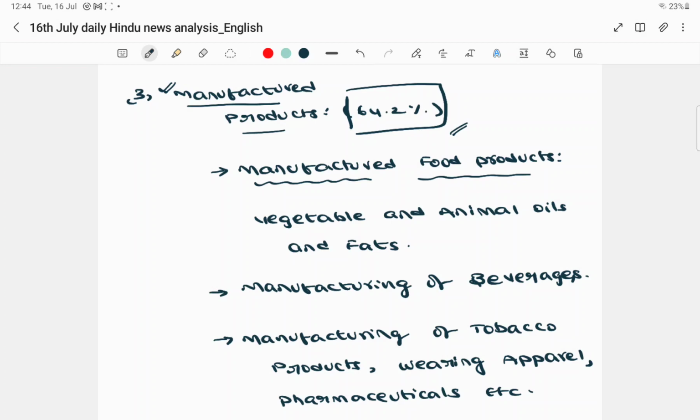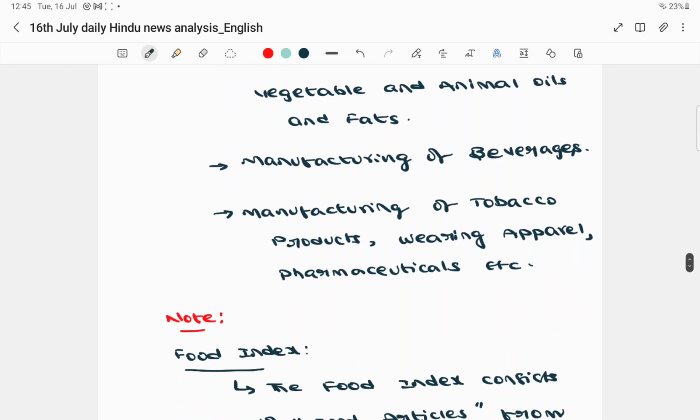Yes, so now the basic points are clear. We talked about the composition, what the important components are. We talked about primary articles, fuel and power, and manufactured products, and then we talked about their respective weights also, the highest weightage and the lowest weightage. So these are all important points.